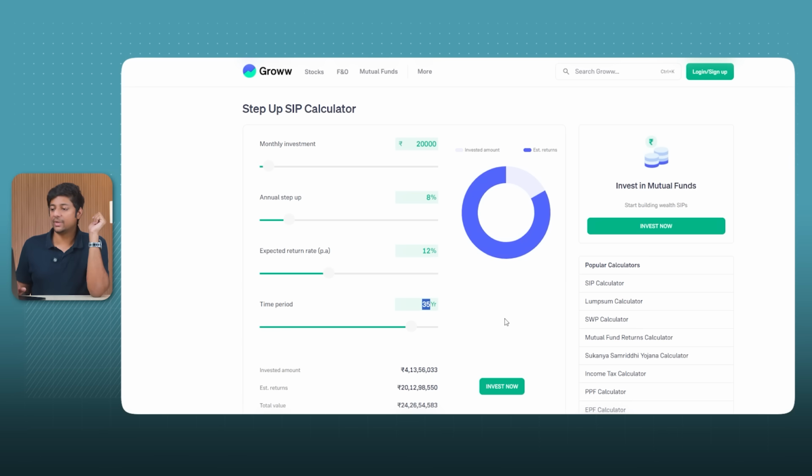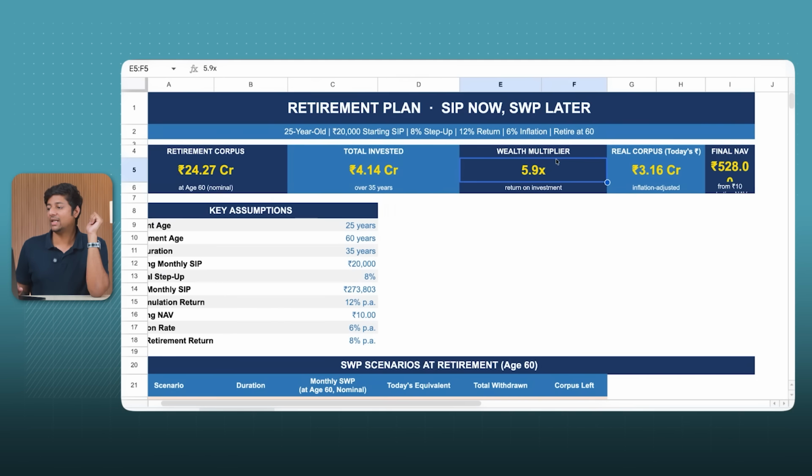So if you're just doing this, which is 20,000 rupees, you would have invested 4 crores in the next 35 years and your retirement corpus would be 24 crores and that would create a wealth multiplier of 6x. And the real corpus in today's inflation adjusted rate is 24 crores. Inflation adjusted today would be worth 3 crores, right? And that would be the final. So I'll show you how that comes out.